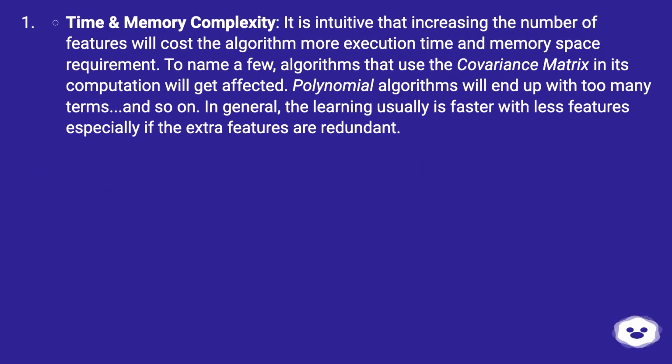Time and memory complexity. It is intuitive that increasing the number of features will cost the algorithm more execution time and memory space requirement. To name a few, algorithms that use the covariance matrix in their computation will get affected. Polynomial algorithms will end up with too many terms, and so on. In general, the learning usually is faster with fewer features, especially if the extra features are redundant.